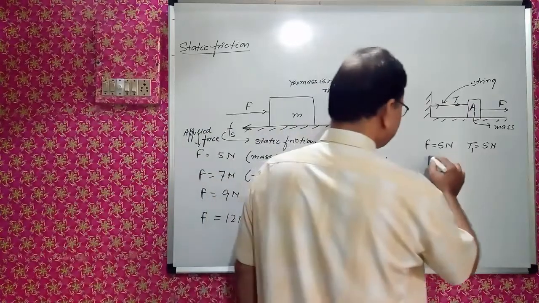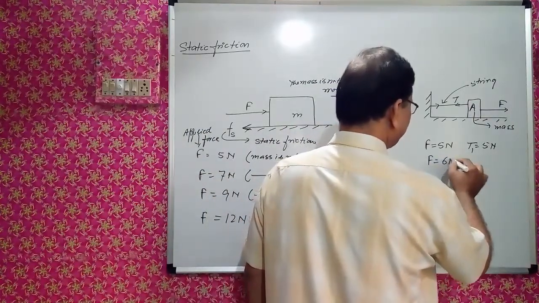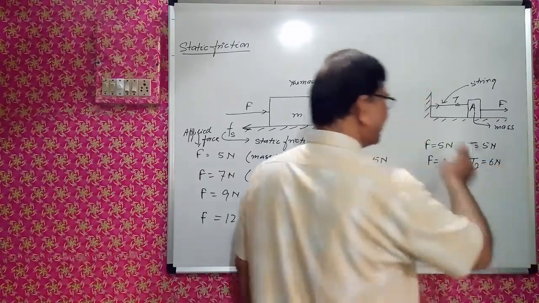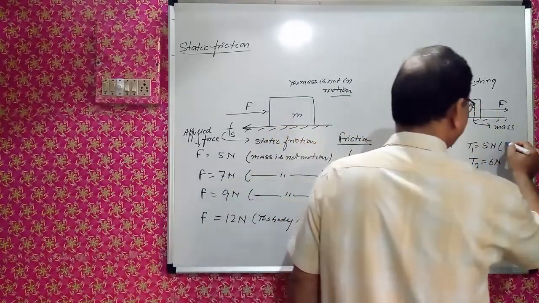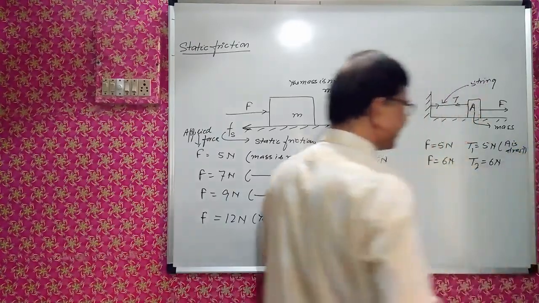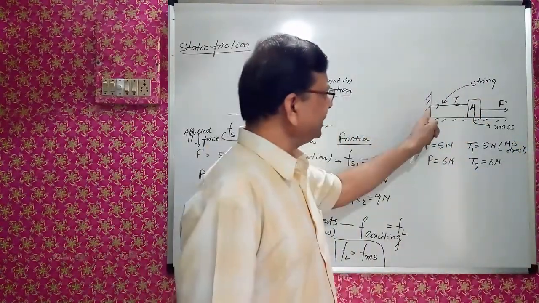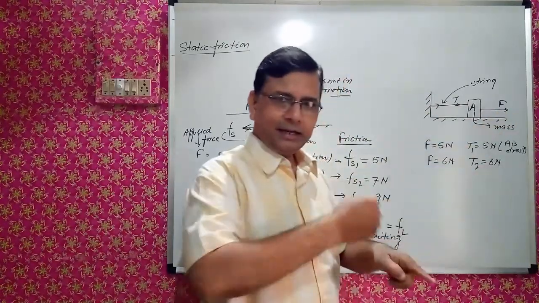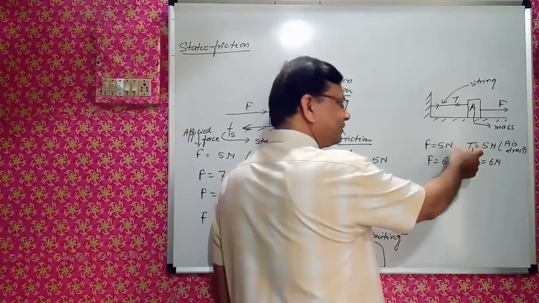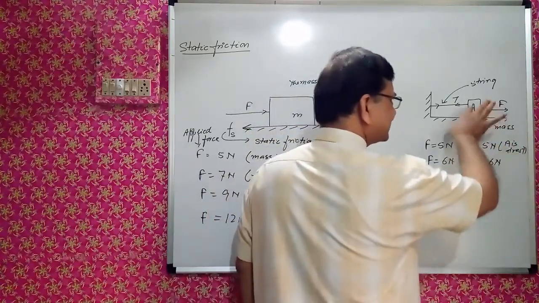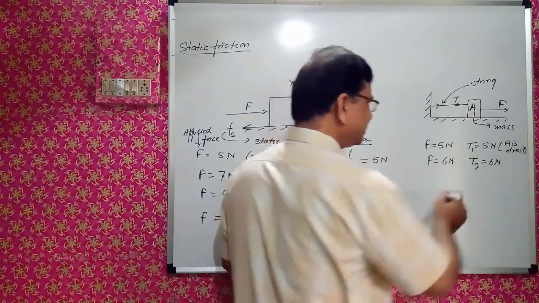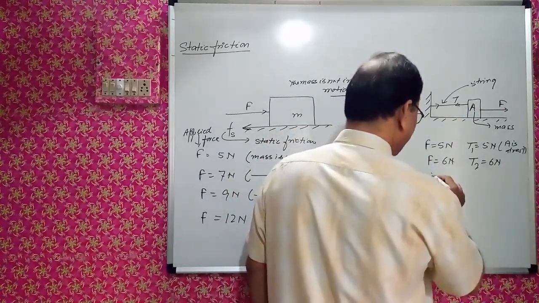Suppose F is 6 Newton, another tension will act, that will also be 6 Newton. Body is at rest. A is at rest. That is important. It is connected to this. Force is being applied, so tension will increase. When 5 Newton force was applied, tension was 5 Newton. A is at rest, because it is connected to this, it is not moving. Again 6 Newton, T2 will be 6 Newton.